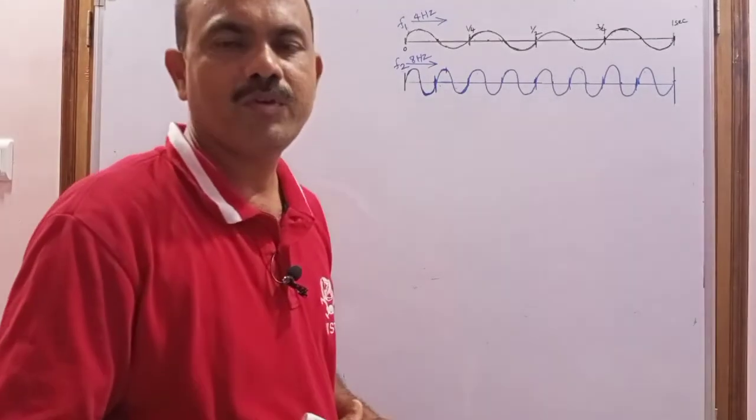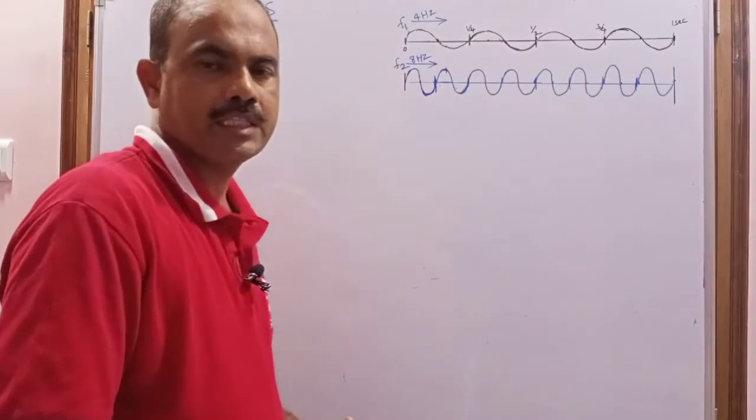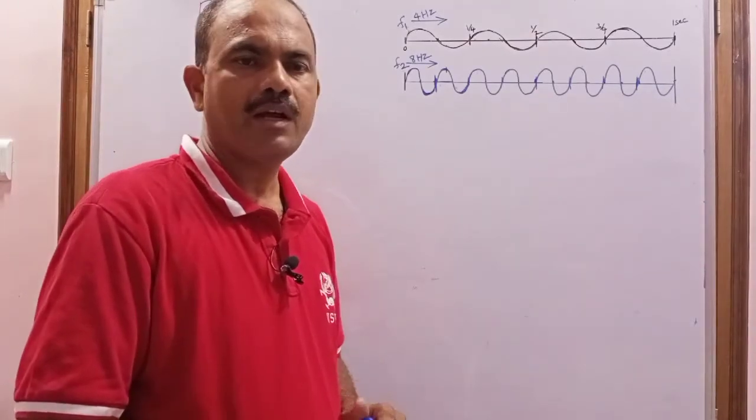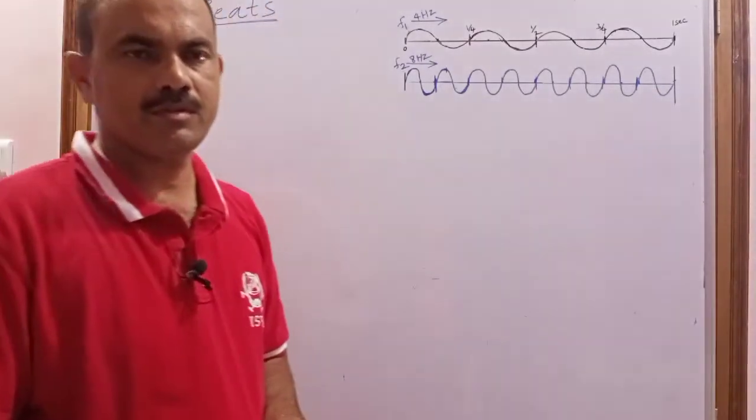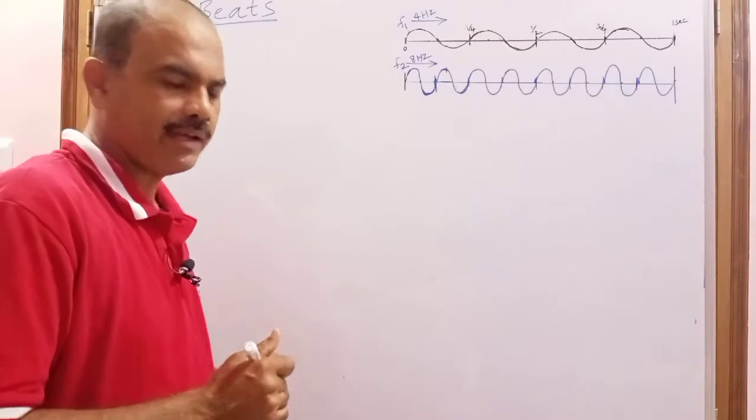Hello children and viewers. Today my topic is beats. In the previous class I explained how stationary waves are formed in stretched strings as well as in organ pipes. But there is a slight difference between standing waves and beats, so that I will clarify.